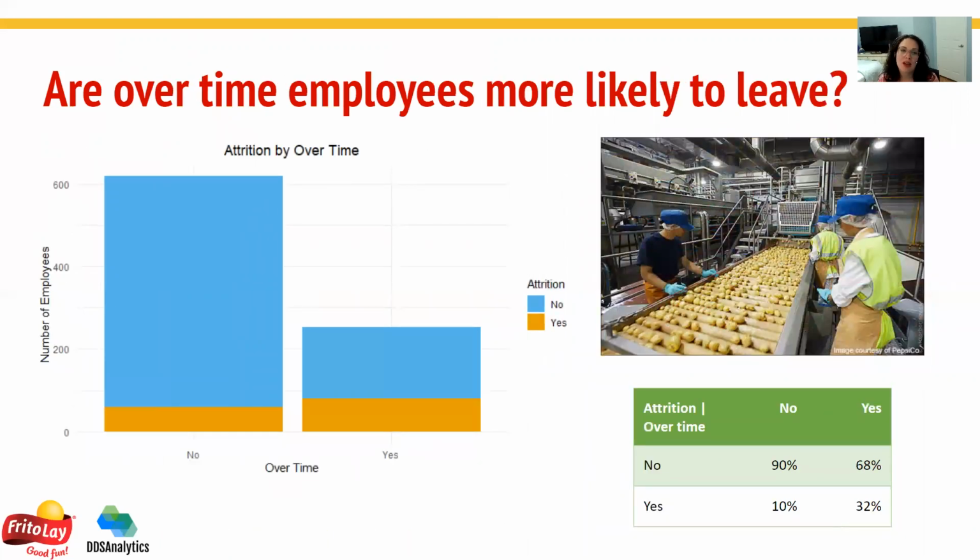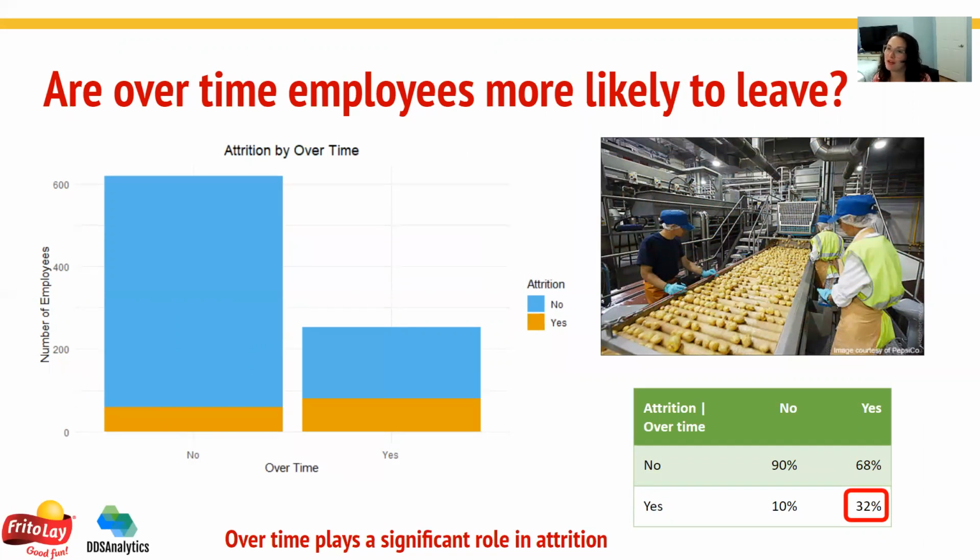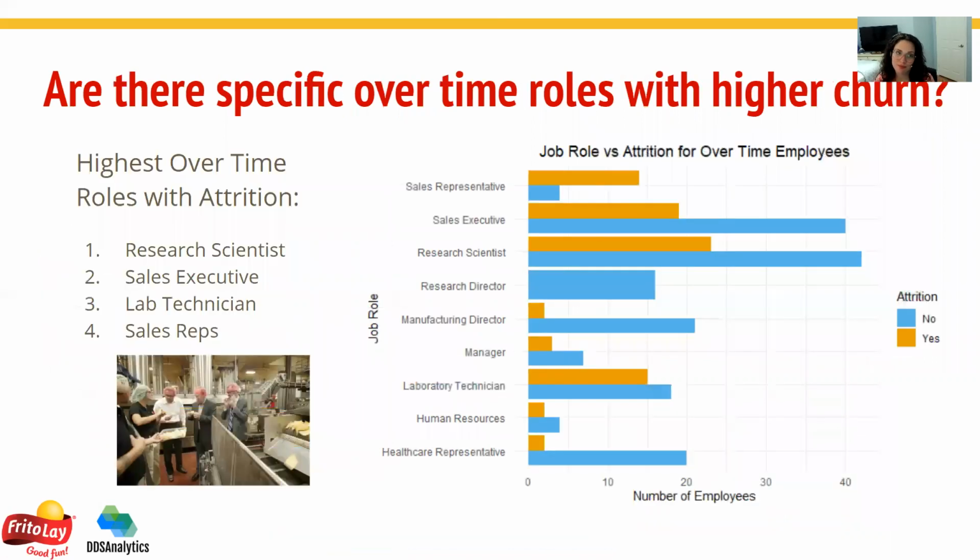We also wanted to understand if overtime had a factor in churn, and what we can see is yes. Those that had overtime had an attrition rate of around 32% versus 10% of those with no overtime. So one thing we would like to investigate is whether or not that overtime was scheduled or unscheduled.